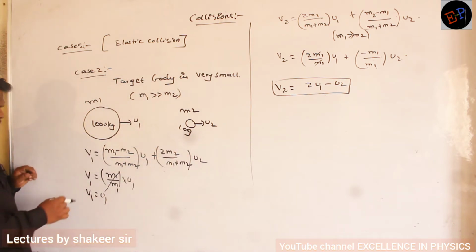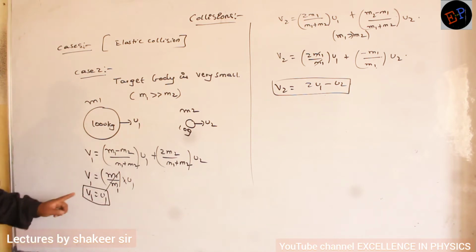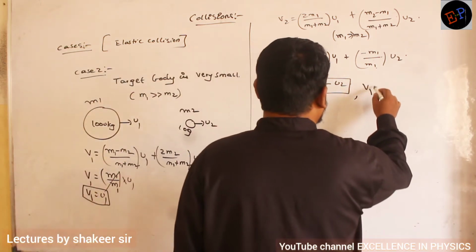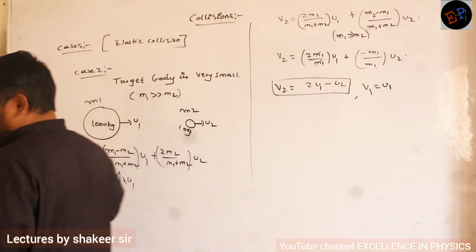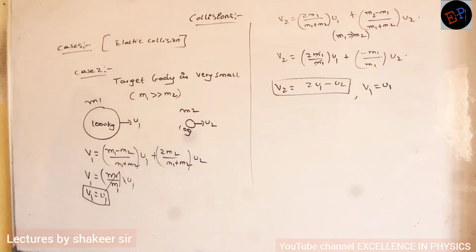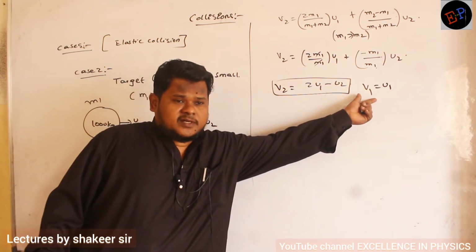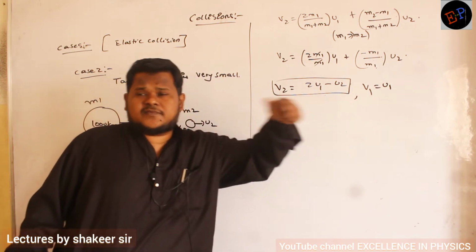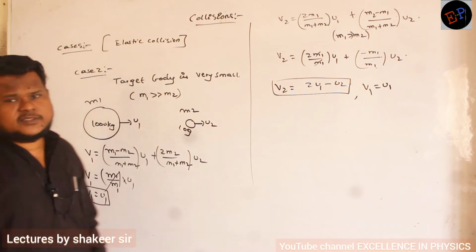Now here what do you observe? What are the results which I got, ma? v1 is equals to u1. That is the result which I got, no? v1 is equals to u1 and v2 I got this equation. So what do you understand? Em arthamaindi cheppandi meeku? Velocity of first body will never change. That is what I understand, no? Final velocity of first body is equals to initial velocity of the same body. It means bigger body's velocity will never change.